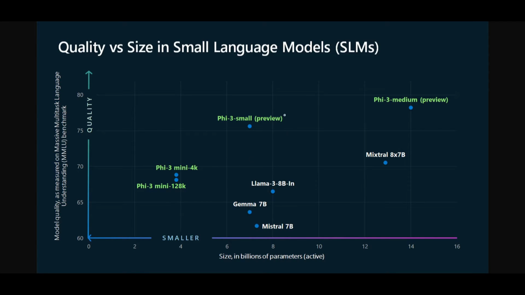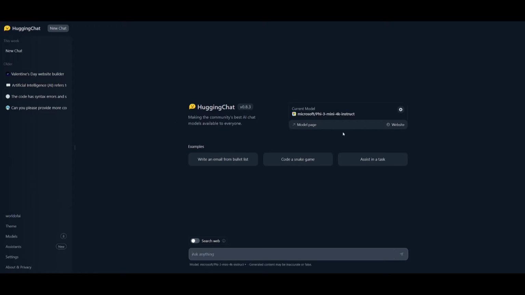Then we have the Phi-3 Small, and the Phi-3 Medium, which are both surpassing the performance of Llama 3, the new model that was just released, an 8 billion parameter model. They also outperform Gemma 7B, and Mixtral 8x7B. This is under the MMLU benchmark, which assesses multi-range tasks, and we're going to go further in detail as we compare the new models, and take a look at how you can get started with it. We'll also be showcasing some evaluation tests, so definitely stay tuned and let's get straight into the video.